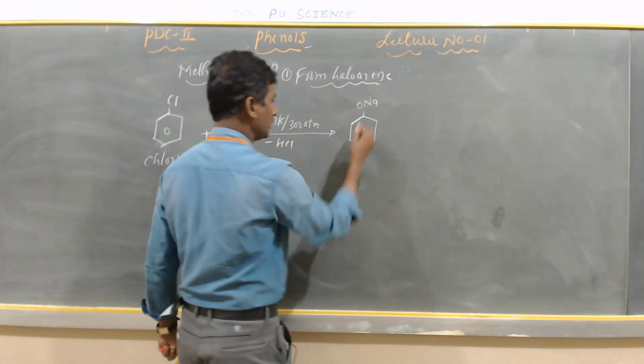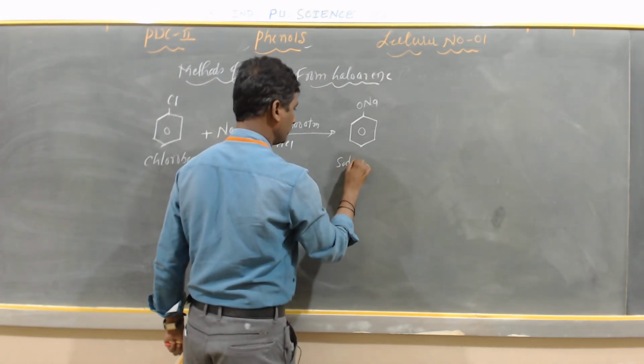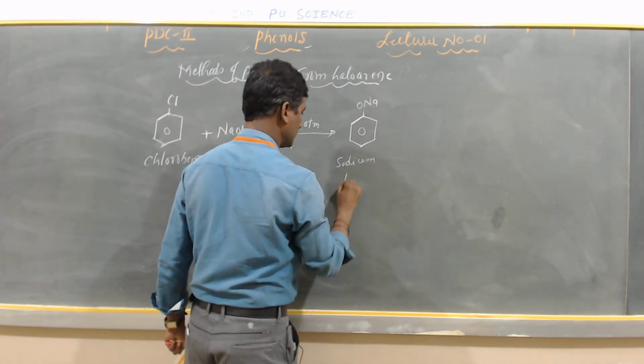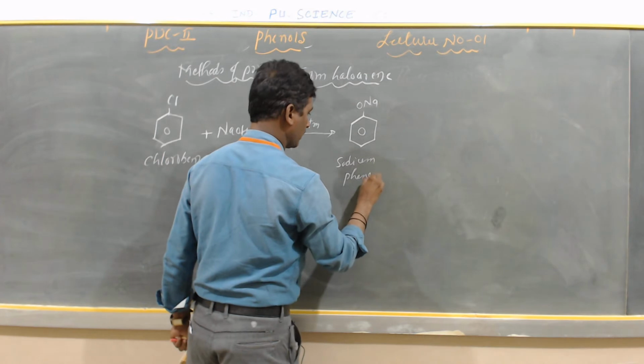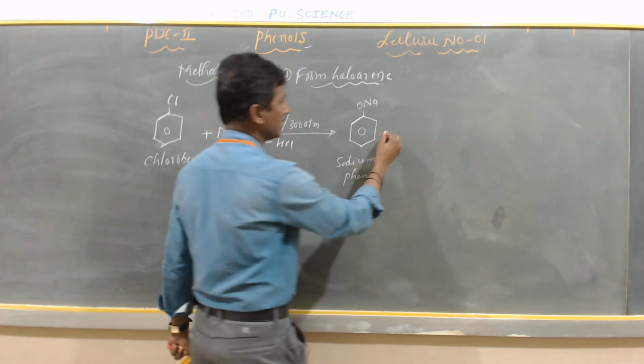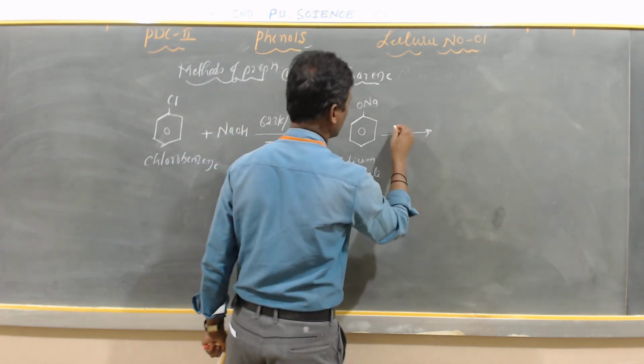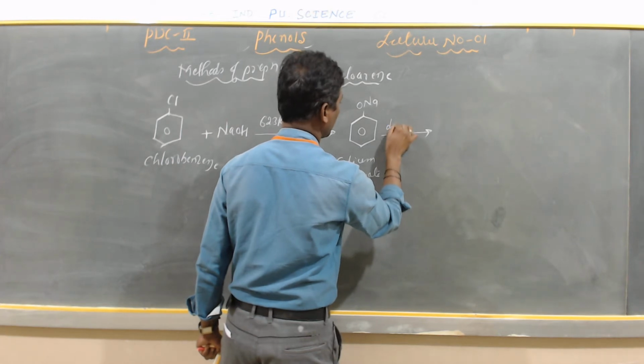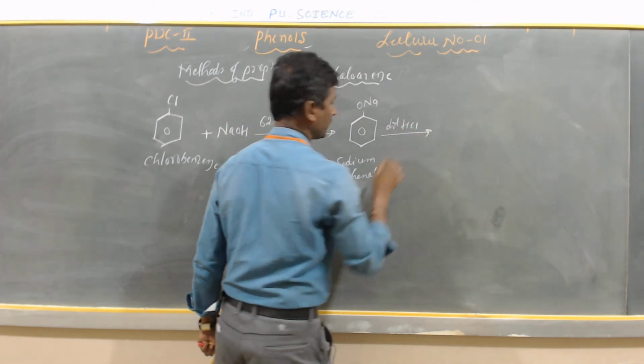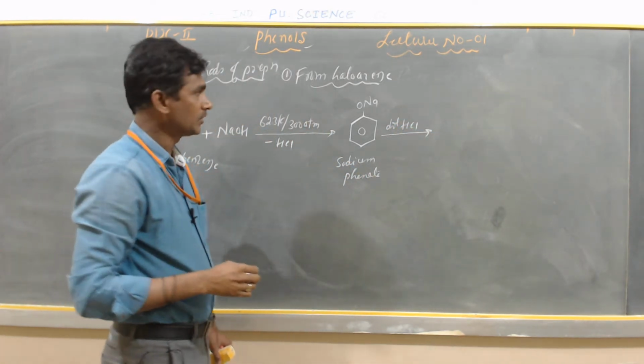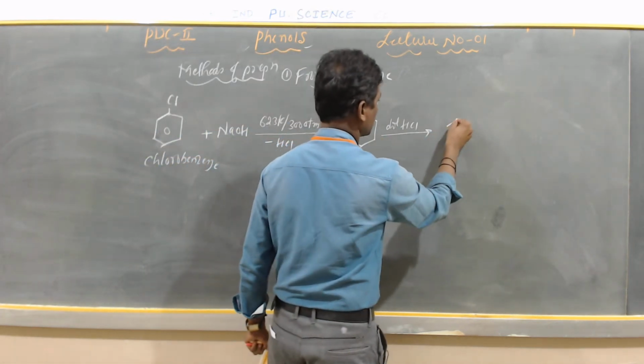So it gives sodium phenate. Na is called sodium, and the next part is called phenate. Sodium phenate. Next it is acidified with dilute hydrochloric acid.